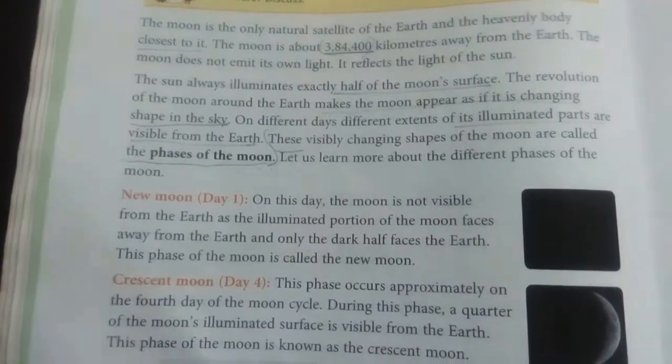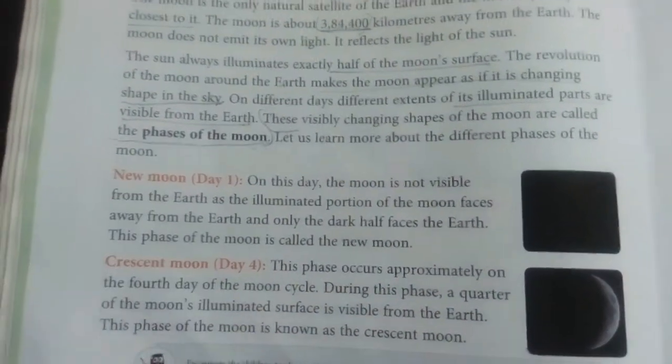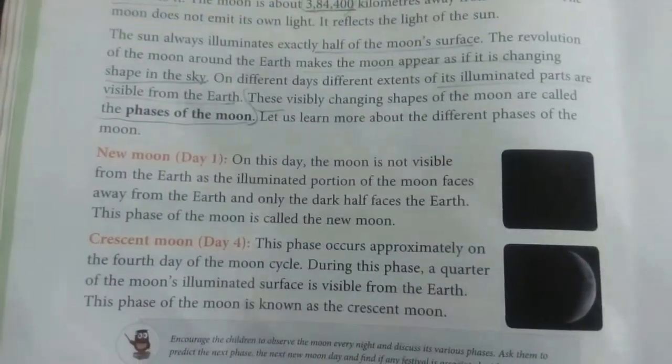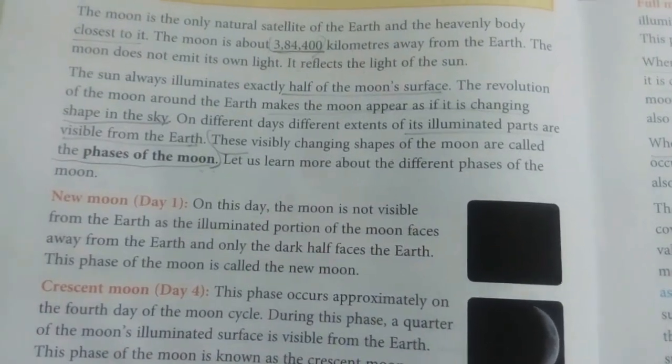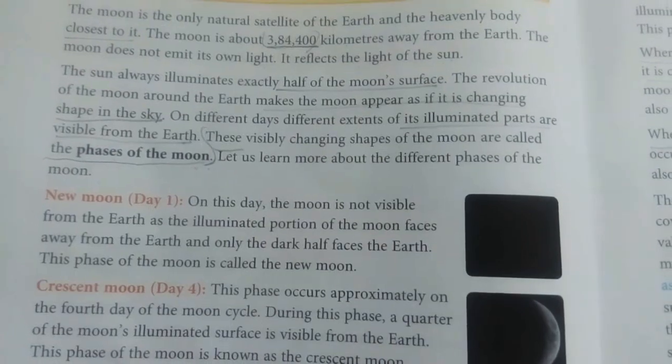The moon does not emit its own light. As we can see, the moon does not have its own light. Then how is the moon visible? Children, have you ever noticed it? What is the reason the moon is visible from the Earth?